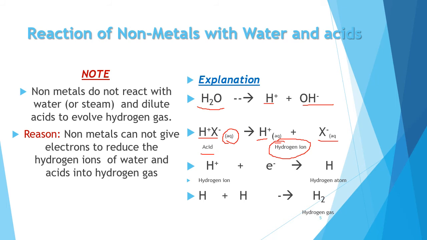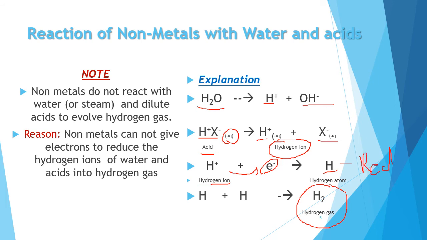Okay. Now, in order to release hydrogen gas during the reaction, what is required? The hydrogen ions formed during the process must be reduced by electron to hydrogen atom. So the hydrogen ion gains an electron and turns to hydrogen atom. And this process we can call here as a reduction process.